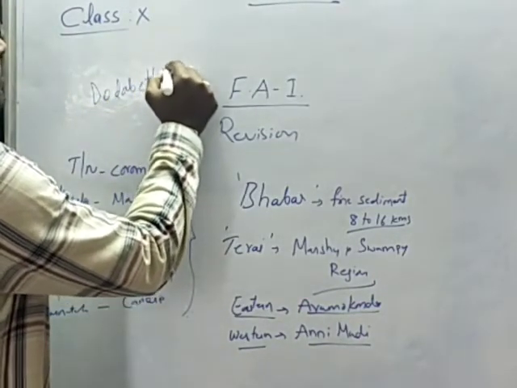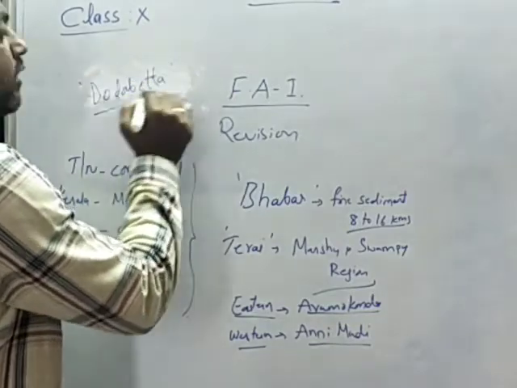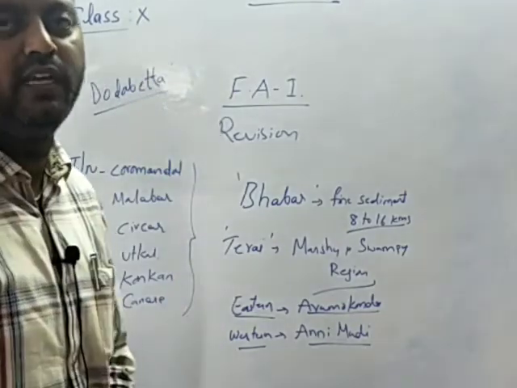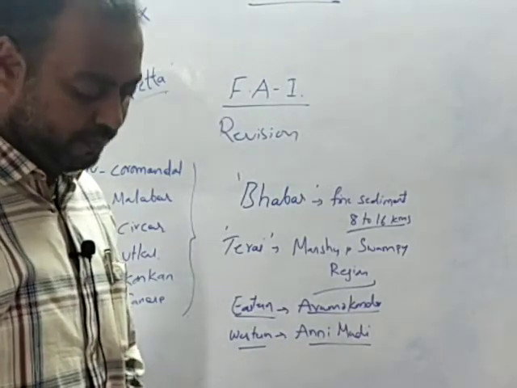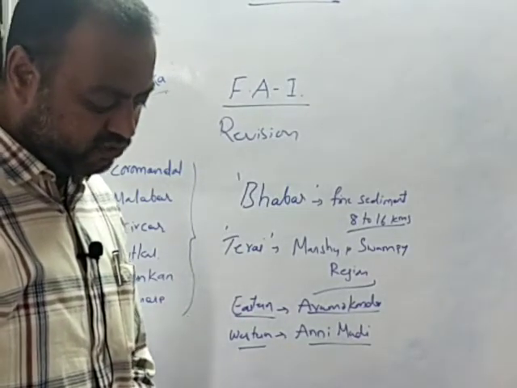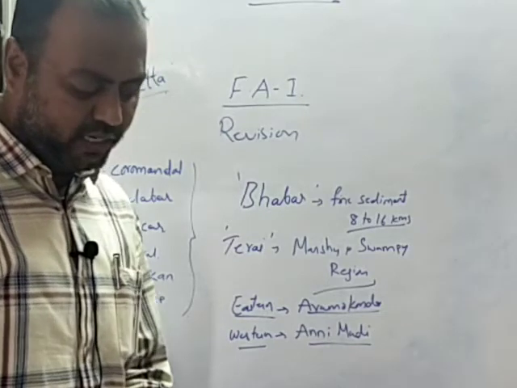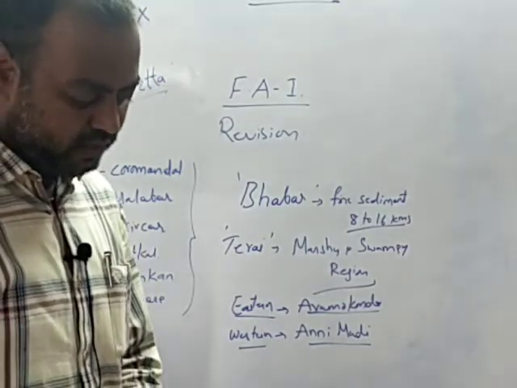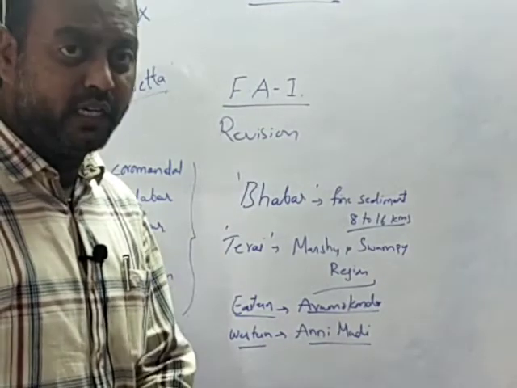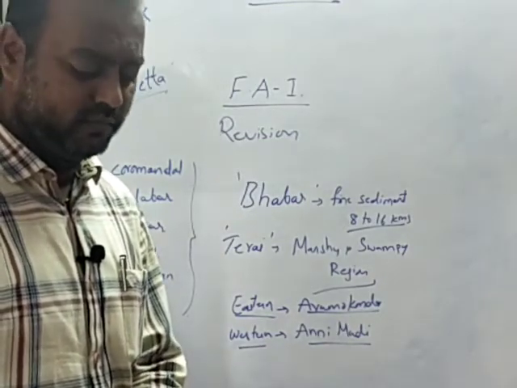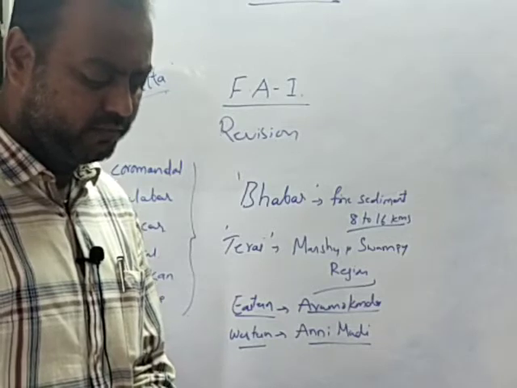These are very important terms. Doda Betta is the highest peak in the Nilgiris, and in the Western Ghats, Annai Mudi is the highest peak. Apart from these, children, there are the Annamalai and Cardamom hills of Kerala, the Palani hills of Tamil Nadu, and the Nilgiri hills of Karnataka and Tamil Nadu.